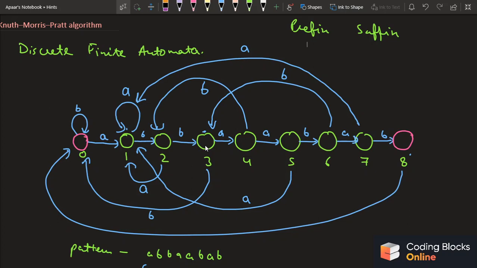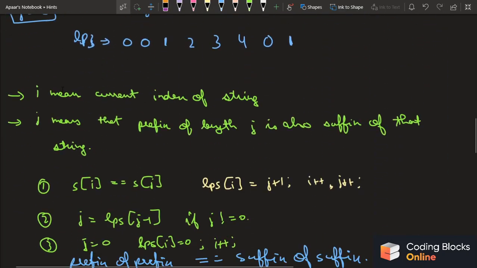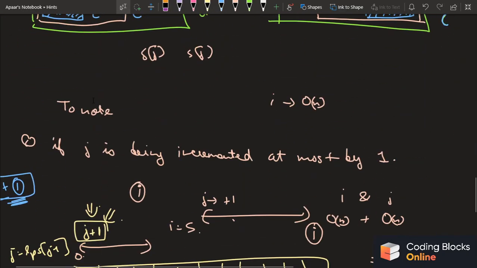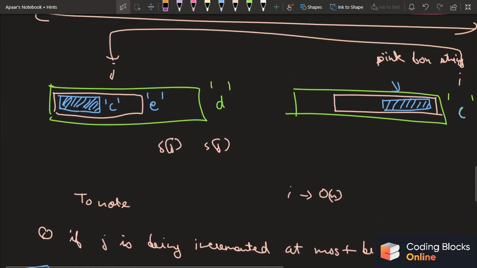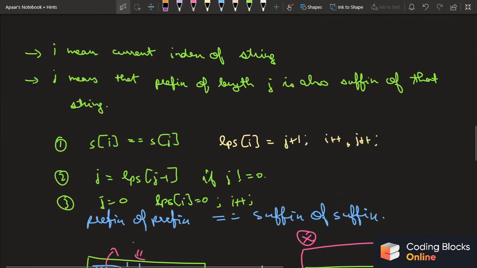So guys, coming back to this automata, as already explained, I have to come back to a particular position, and for coming back to that position I need to find the length of the longest suffix which is also a prefix. I have already explained that and also coded it a lot and explained it in various different ways.